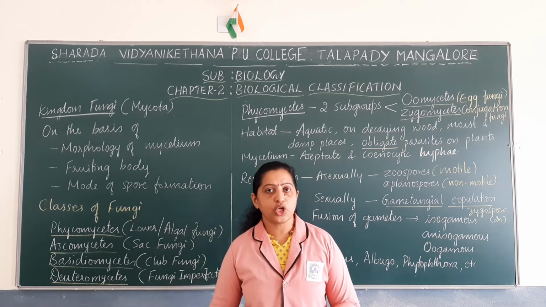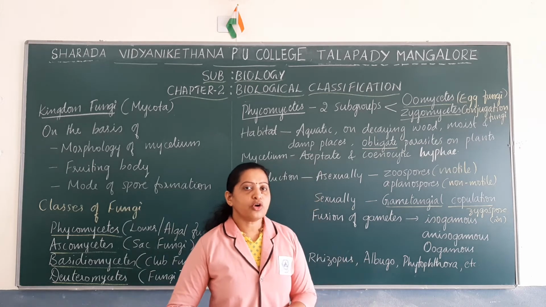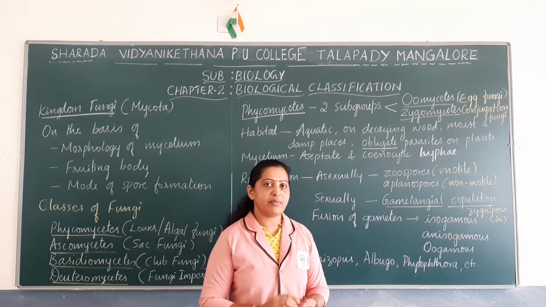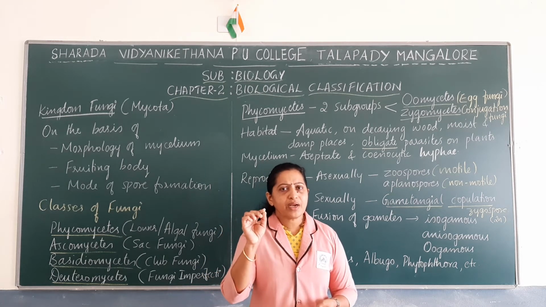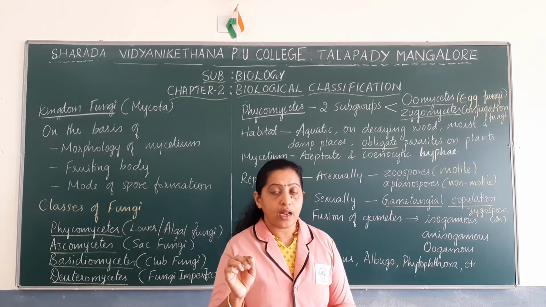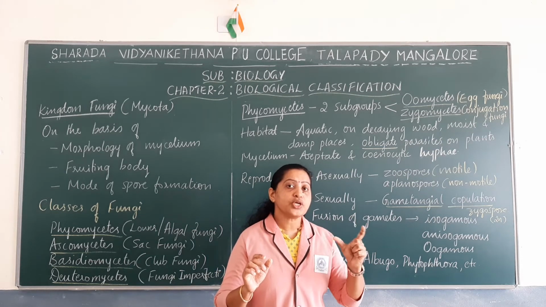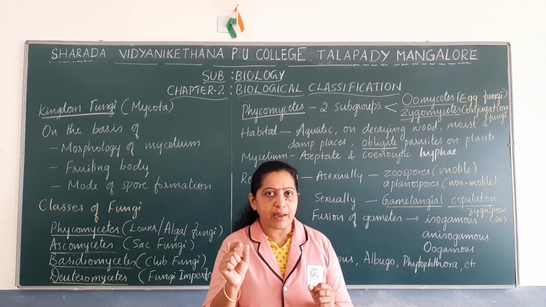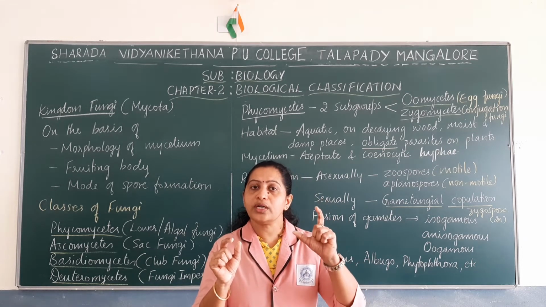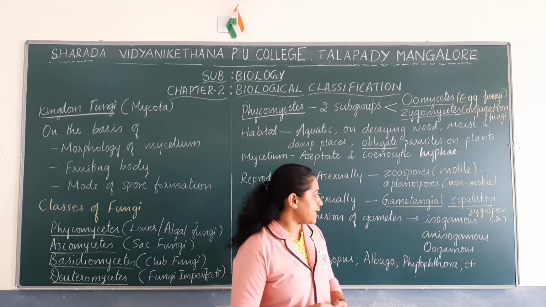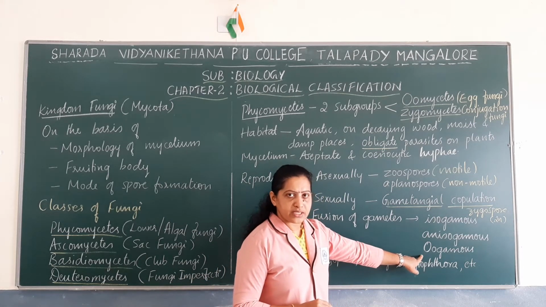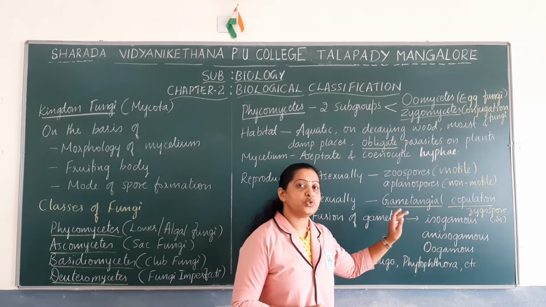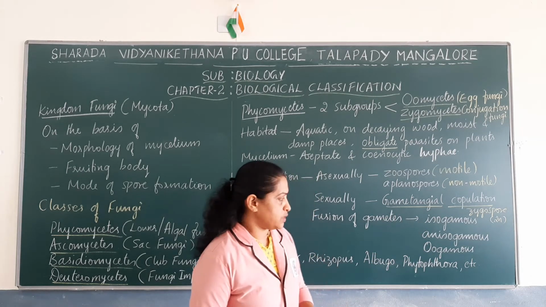Oogamous mode of reproduction or oogamy is fusion of two gametes, the male and female gametes, where the male gamete is small and motile, whereas the female gamete is large and non-motile. So fusion of a small motile male gamete with a large non-motile female gamete is known as oogamy or oogamous reproduction. So these are the various modes of reproduction based on the type of gametes that fuse.